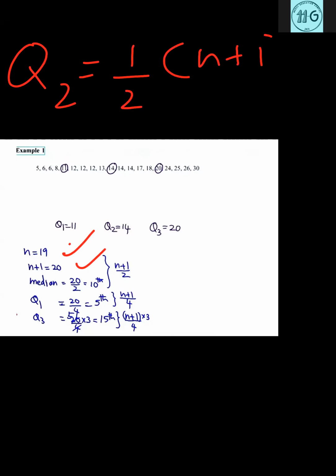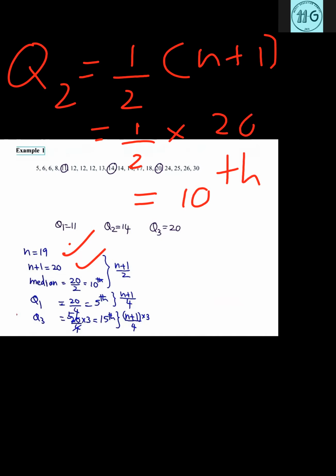Okay, so here you can see n is 19, n plus 1 means 20. So 19 plus 1 is 20. We have to find the median, that means Q2. To find Q2, as I told you, it is half into n plus 1. So half into 20, that is 20 divided by 2, which is 10. So that shows the 10th place. Q2 will be in the 10th place.